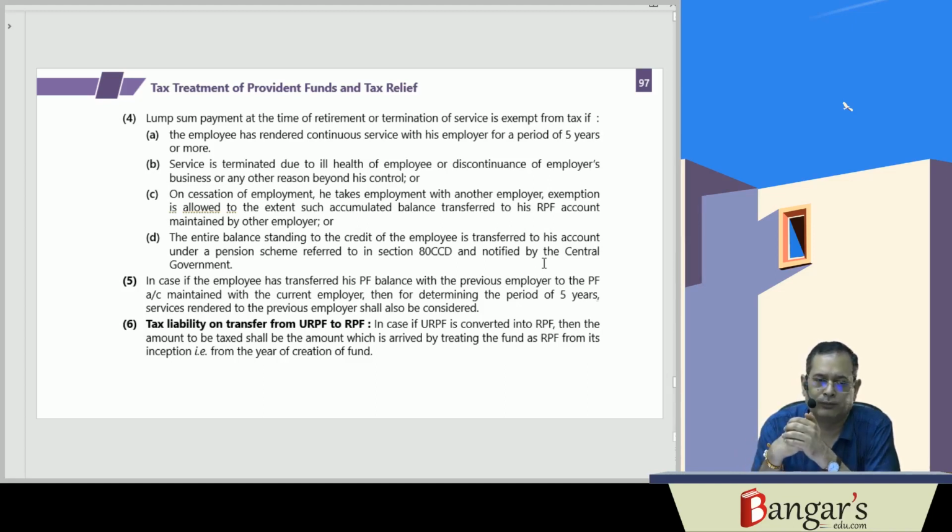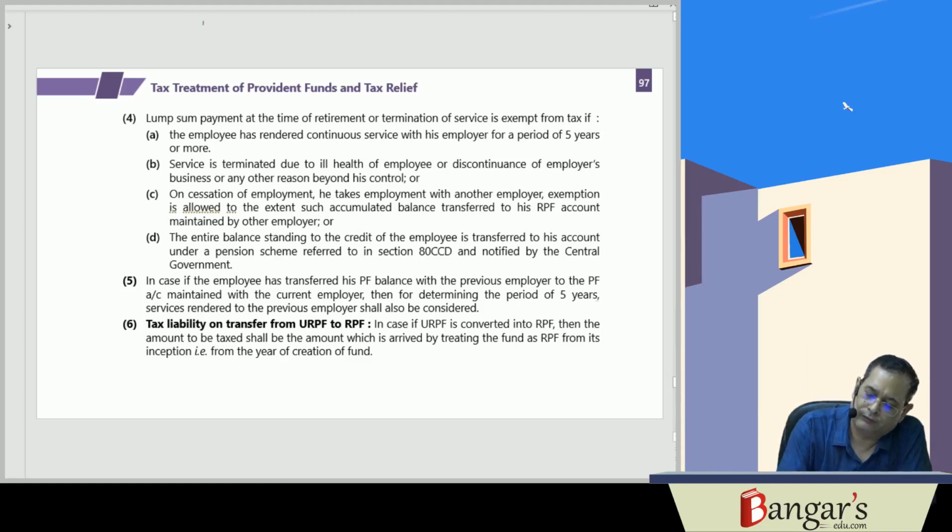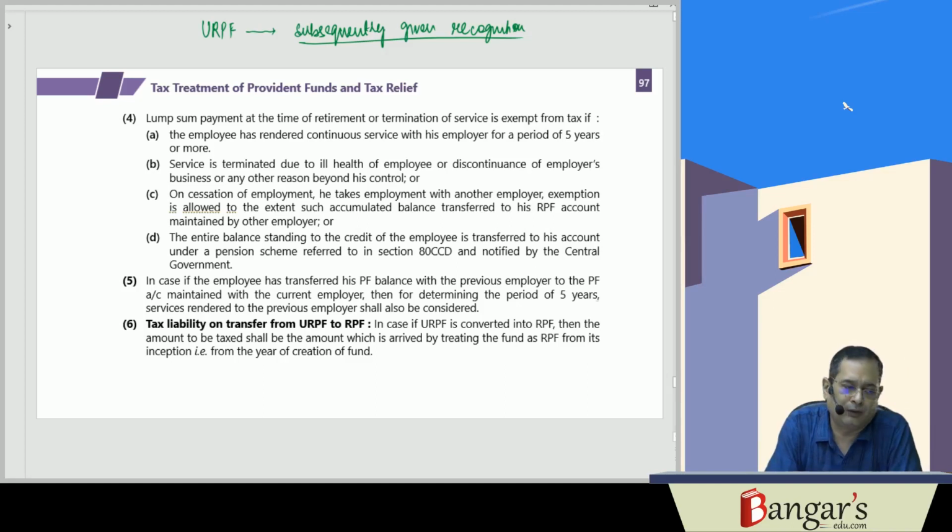Then if the fund was an unrecognized provident fund and it is subsequently given recognition, it becomes a recognized provident fund.